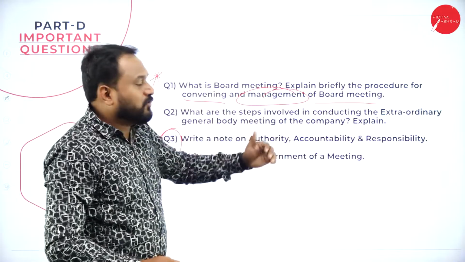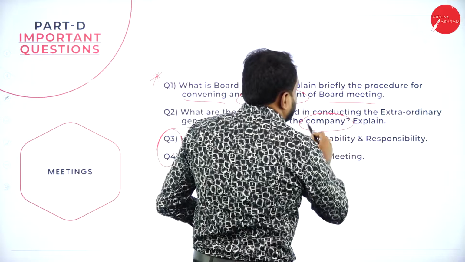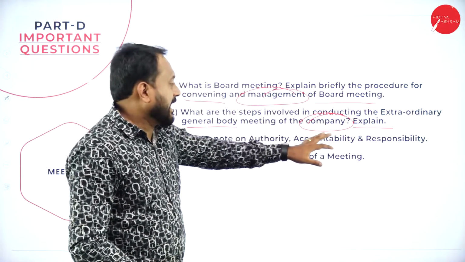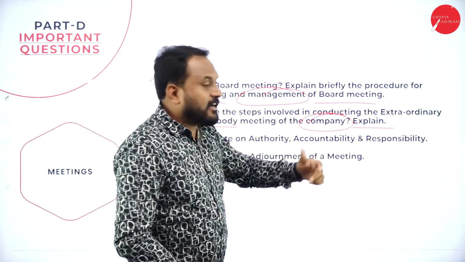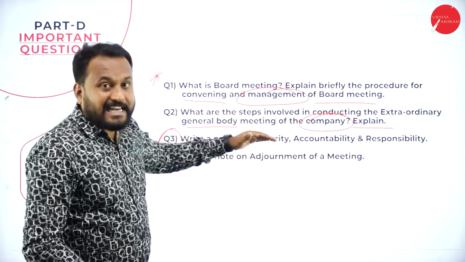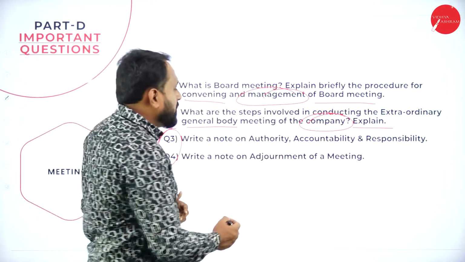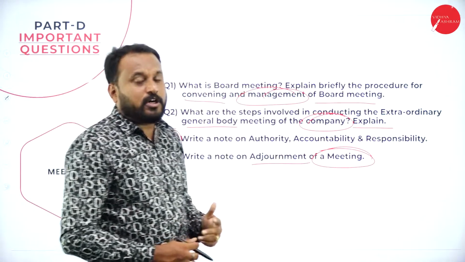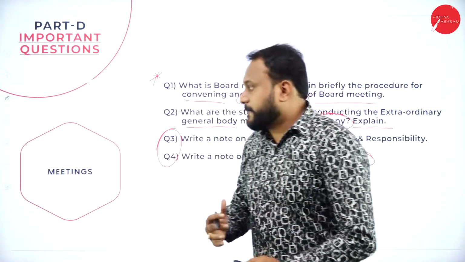What are the steps involved in conducting the extraordinary general body meeting of a company? And you need to explain. You may get a question for 15 or for 10. Next is, write a note on authority, accountability and responsibility. If you go with this, delegation is the topic. Write a note on adjournment of a meeting. Again, a very, very important topic.